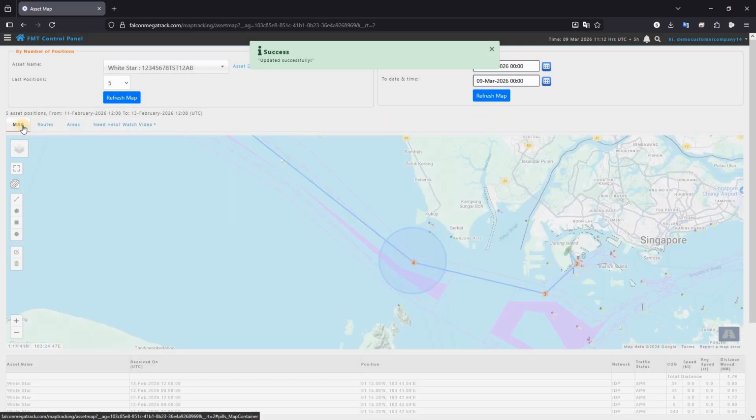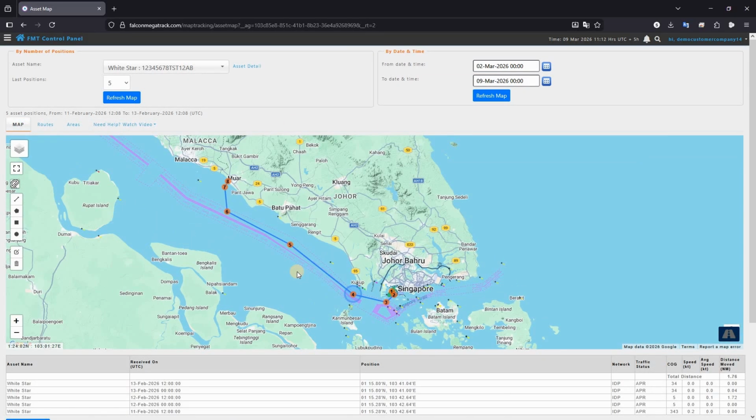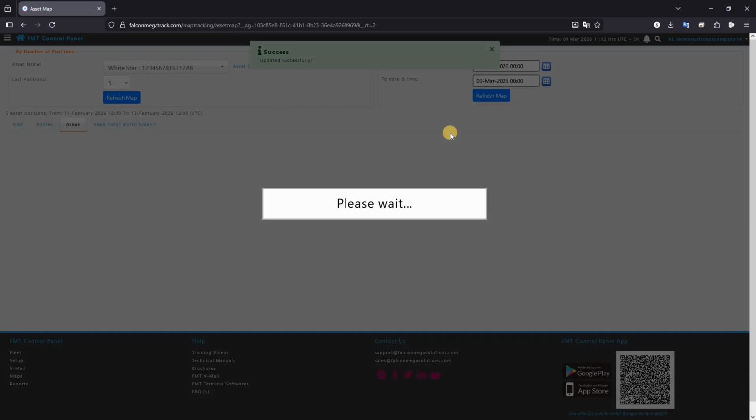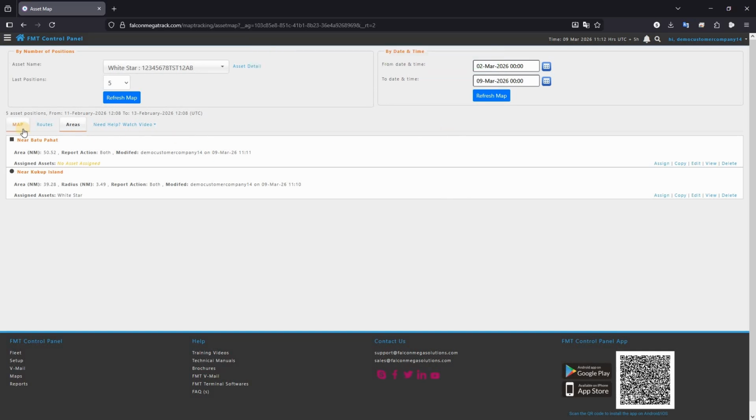Go to the map and click on Rectangle to draw a rectangle area on the route. Enter the area name and select the report action. Click on Update to save the area. The area has been created successfully.